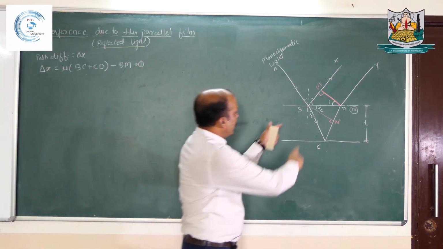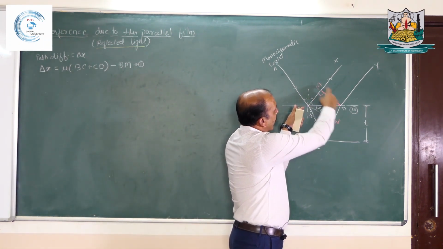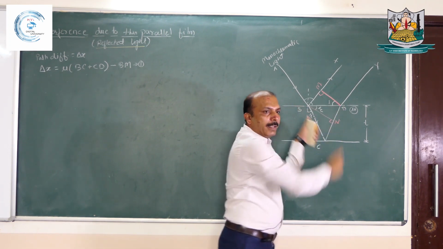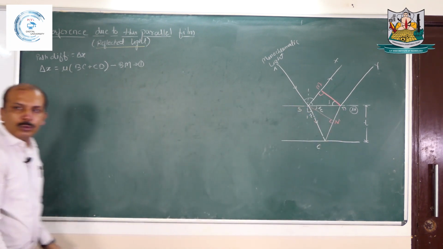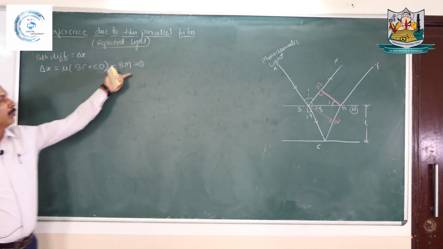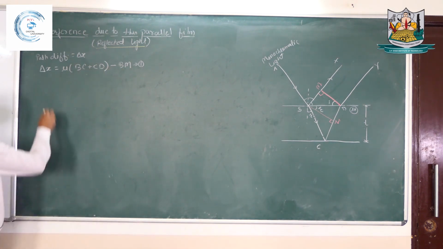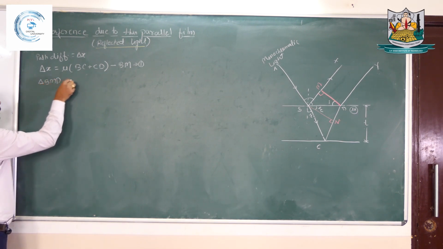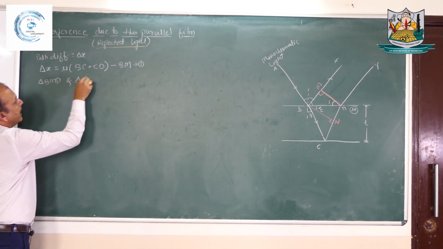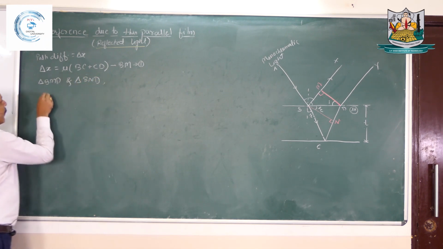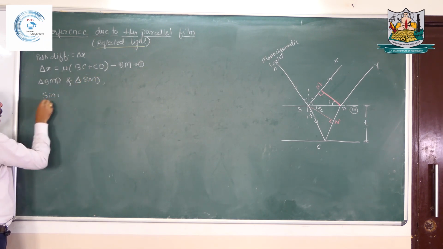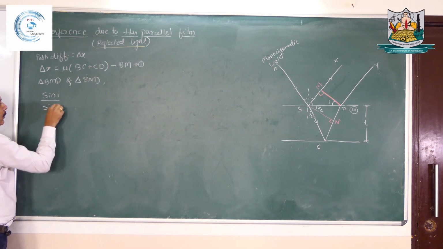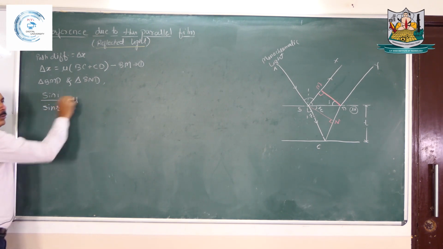Now I will consider these two right angle triangles BMD and BND. I will apply Snell's law to those two triangles and let us try to find out value of BM. So from triangle BMD and triangle BND, if we are applying Snell's law, sin i by sin r equals to mu.